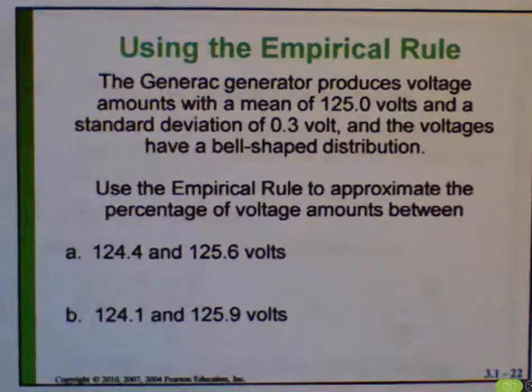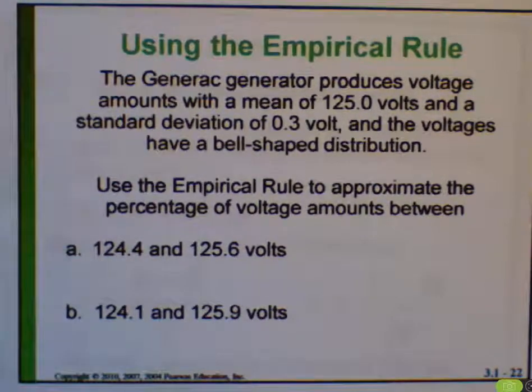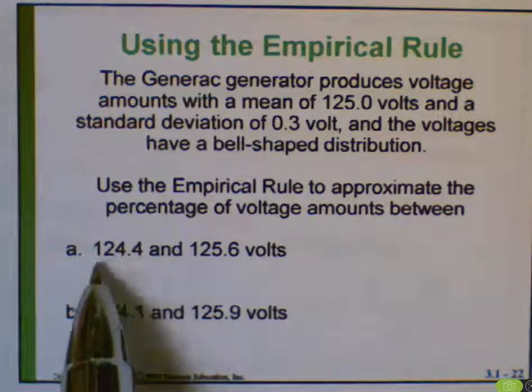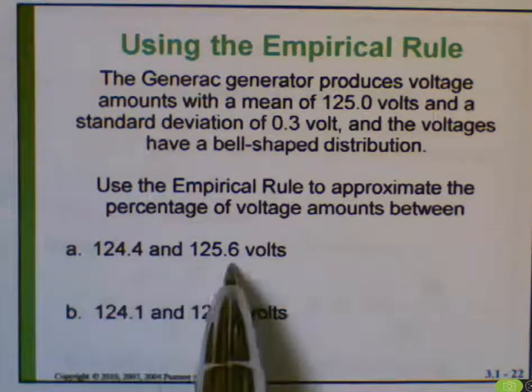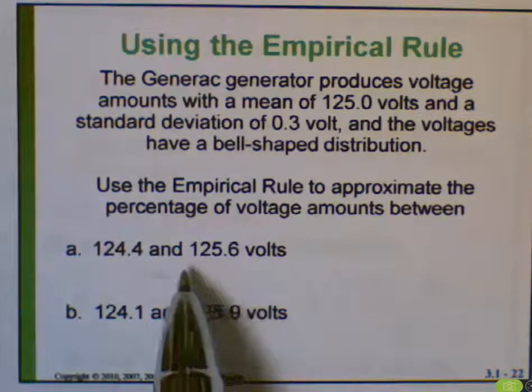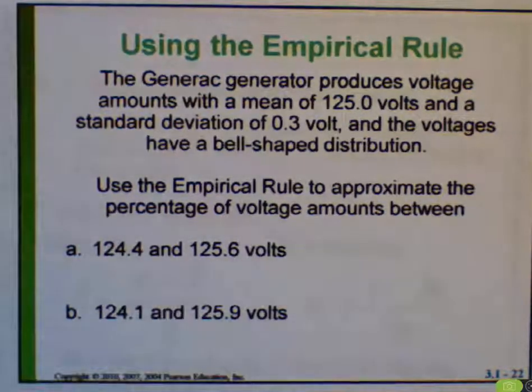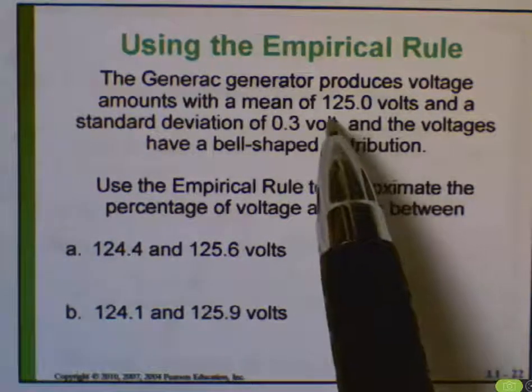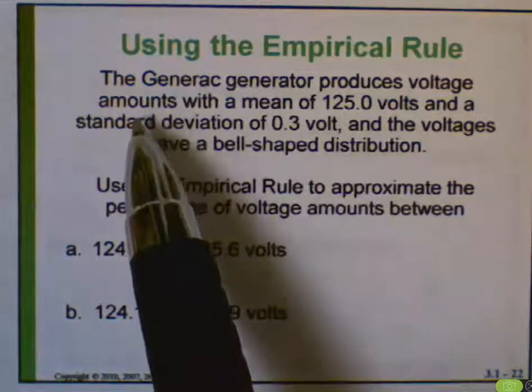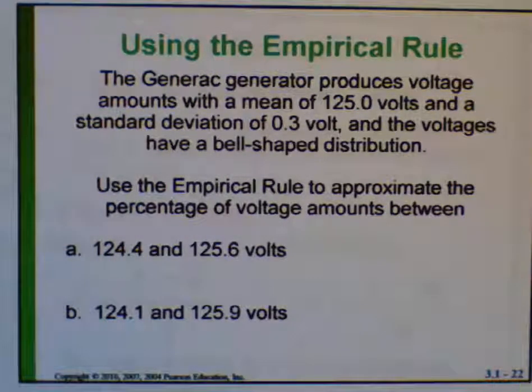Let's use the empirical rule to estimate a percentage of generators that generate between these two specific voltages. This is based on the Generac generator, which produces voltage amounts with a mean of 125 volts. That sounds like the population of all generators, all Generac generators.